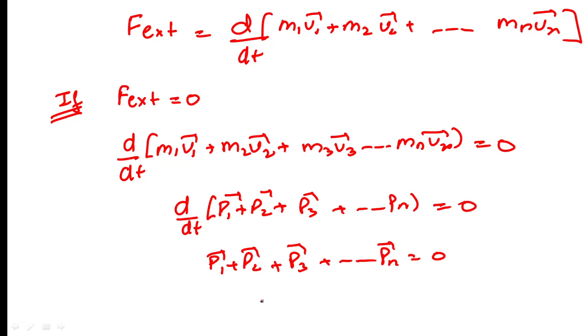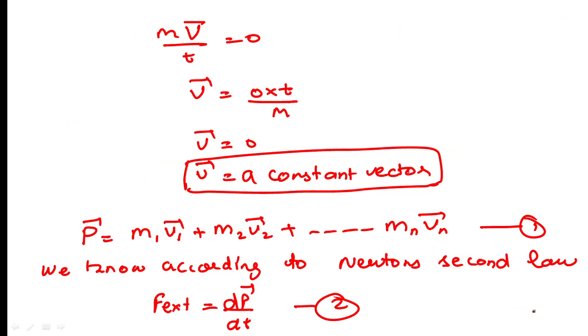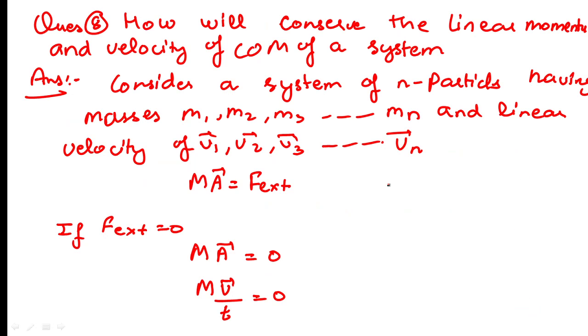Or we will say the value of this momentum, that is P total, will become a constant vector if the value of the external force is 0. So we can also derive from this expression, by Newton's law. Here we can also derive this expression from here.